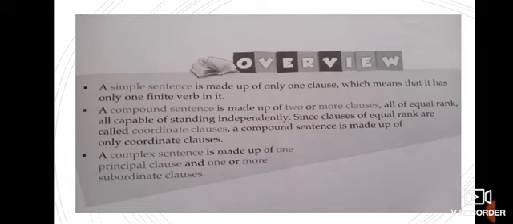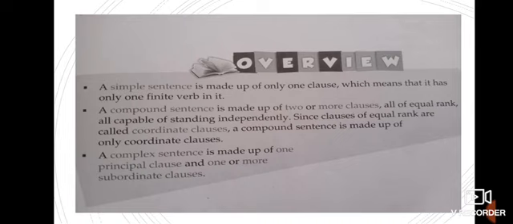I taught you the simple sentence as it is a simple clause, a main clause, consisting of one noun, that is one subject, as well as one predicate, at least one finite verb. Now see, the second one.